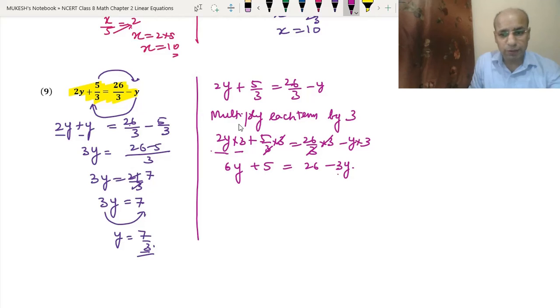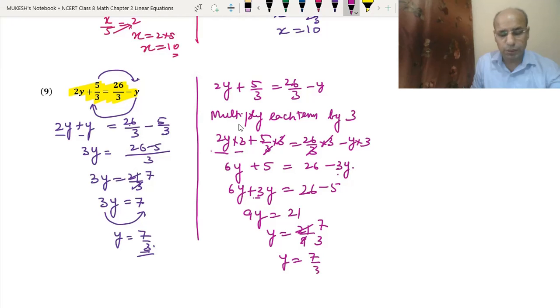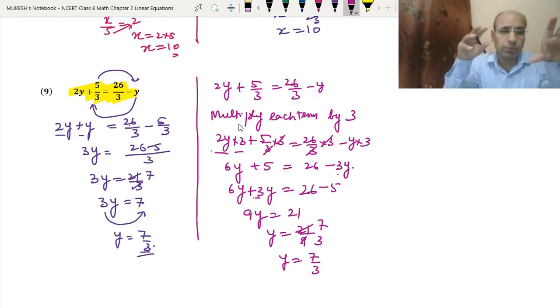Okay, now we will shift 3y to the other side. It will become positive here. So 6y plus 3y equals to 26, and we will shift this 5 to the other side. It will become minus 5. 6 plus 3 is 9, 9y. 26 minus 5 is 21. Now y equals to 21 upon 9. So we can divide them by 3. 3 7s are 21, 3 3s are 9. So we got the answer y equals to 7 upon 3. So whatever way you have liked, you can do by that method.